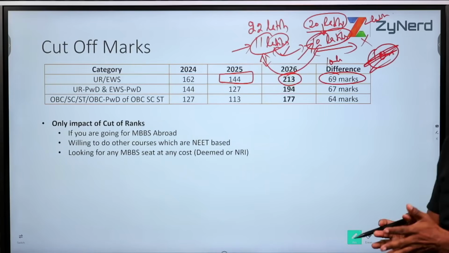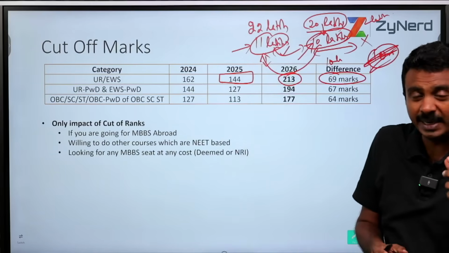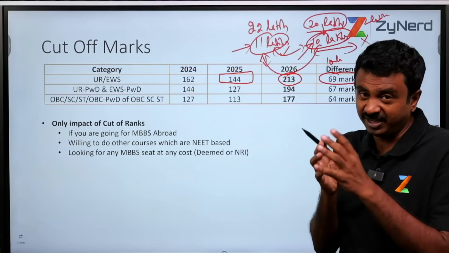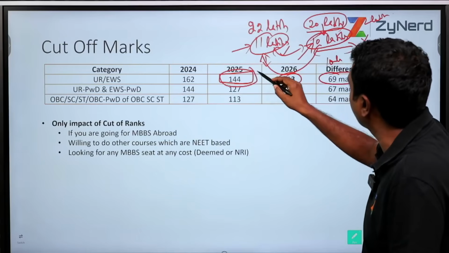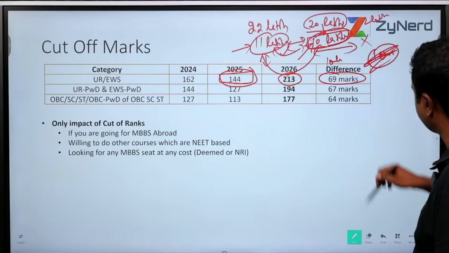Not only has the difficulty level contributed to a certain extent, but beyond that, 35 to 40 marks are accounted to the difficulty level, which you can clearly see at the top. The lower part of the cutoff has gone up because of this rank range difference, because fewer candidates participated.